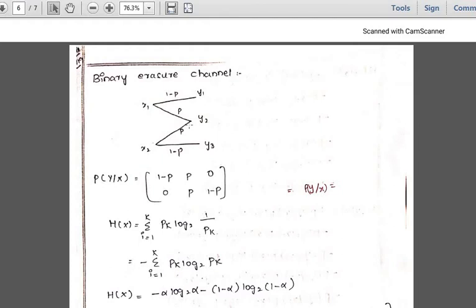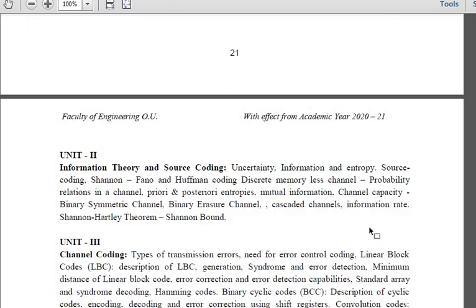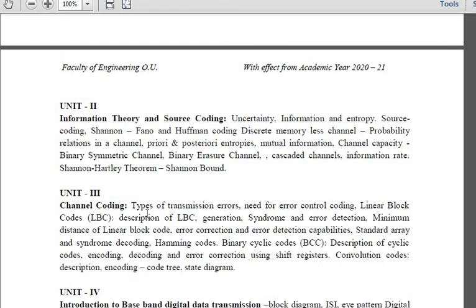Now we are going to start our third chapter, that is what we call channel coding. What the name itself says, channel coding. Why actually do we need this coding for the channel, and what are the important points in it? Okay, we'll see that. So in this chapter 3 we are having channel coding.